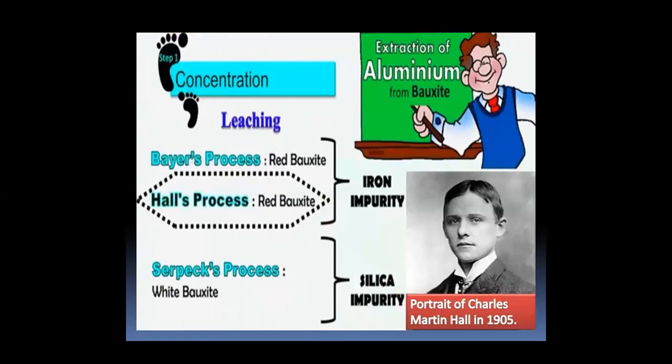The extraction of aluminum from bauxite. Bauxite is concentrated by leaching, that is Bayer's process and Hall's process, where iron impurities are separated. In the Serpeck process, that is for white bauxite, the silica impurities get separated.